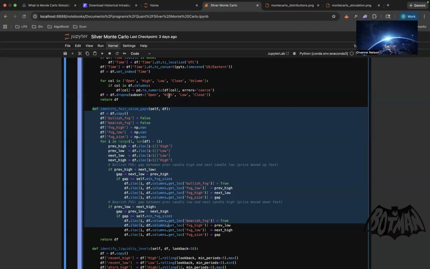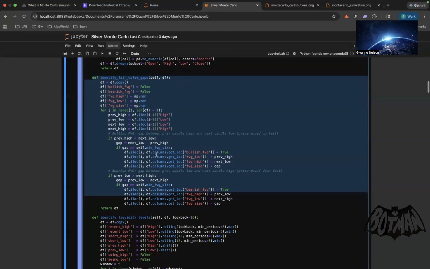Then we just take the high values from the data set, plug them in for a previous high, and then we minus it by 1 so that we can move down 1 more to get the previous one, or to get the next one, we add it. Then we just keep doing that, so it keeps iterating over that. Same thing we do with the lows, so we can get all of the low values into previous low as well as next low.